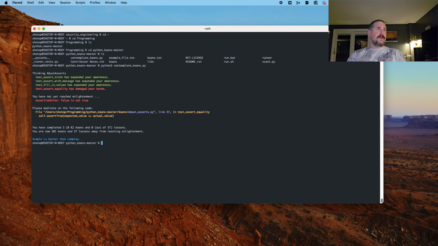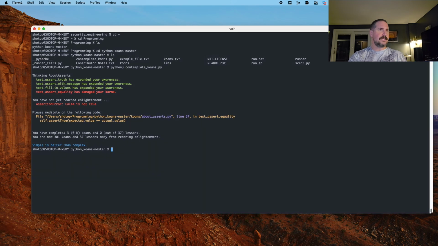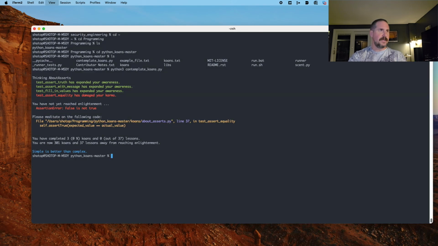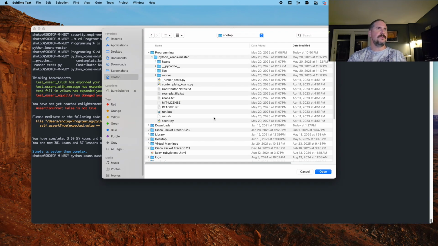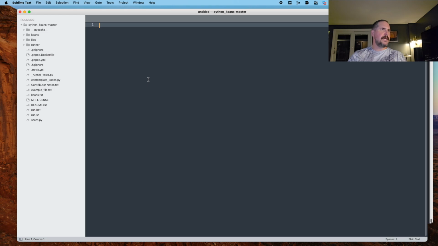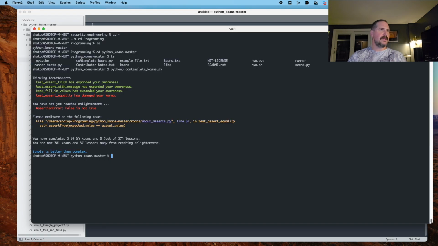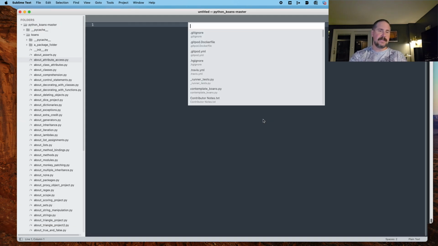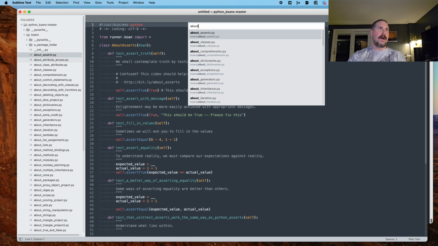All right, so first things first. Actually, let me make this a bit larger just to make sure everybody can see it. And then I will go over to Sublime Text, and I'm going to just open up this whole folder structure. All right, and now here we are in Sublime. So we need to go into the Koans, and what do the errors say? About asserts.py. So in Sublime, I can just go Command T and search for files, and you can see that it starts to do a fuzzy search, and you'll get your choice pretty immediately.